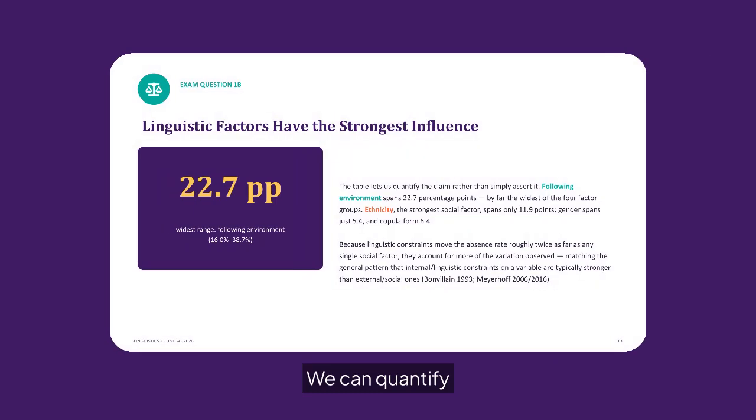We can quantify influence using range. Following environment spans 22.7 percentage points, from 16.0% to 38.7%, making it the strongest constraint. Ethnicity, the strongest social factor, spans 11.9 points, gender spans 5.4, and copula forms 6.4. Linguistic factors therefore account for more of the variation observed.